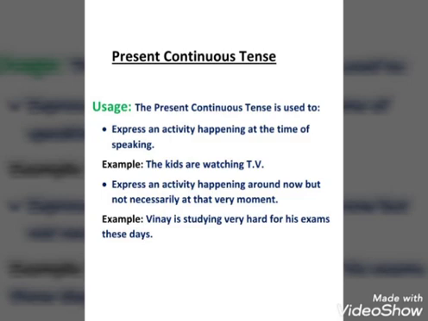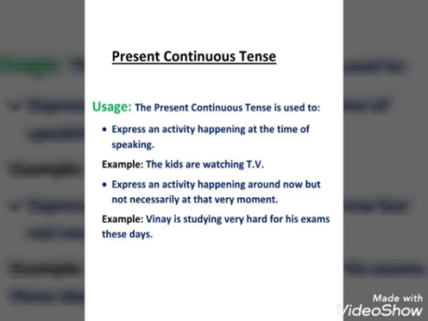Just as, the kids are watching TV. Here the action is going on before your eyes. That's why you are saying that kids are watching TV, and it is happening at the time of speaking.